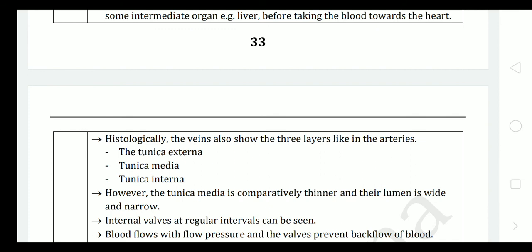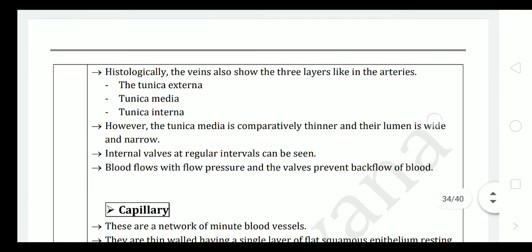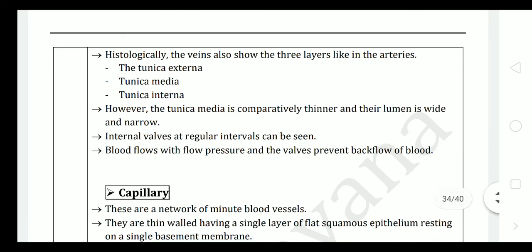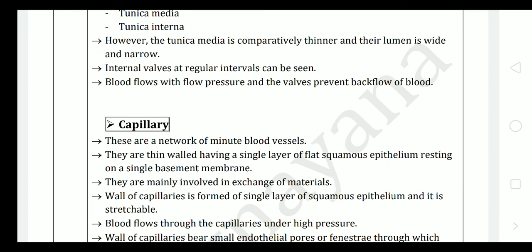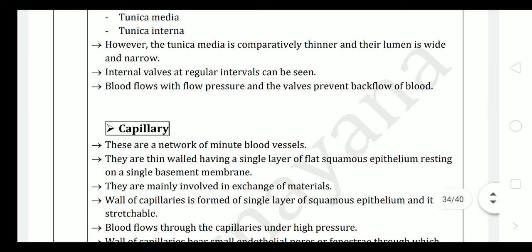Histologically, that means in terms of tissues, veins also show three layers like the artery: tunica externa, media, interna. The tunica media is comparatively thinner and the lumen is wide. There is a cavity inside through which the blood flows, so it shows a wide cavity for the blood flow.